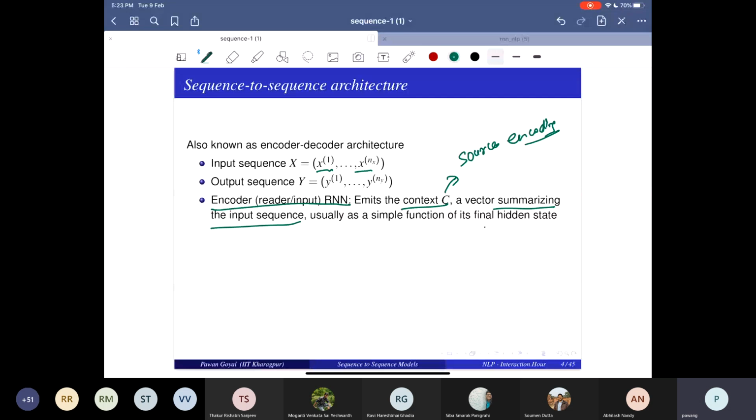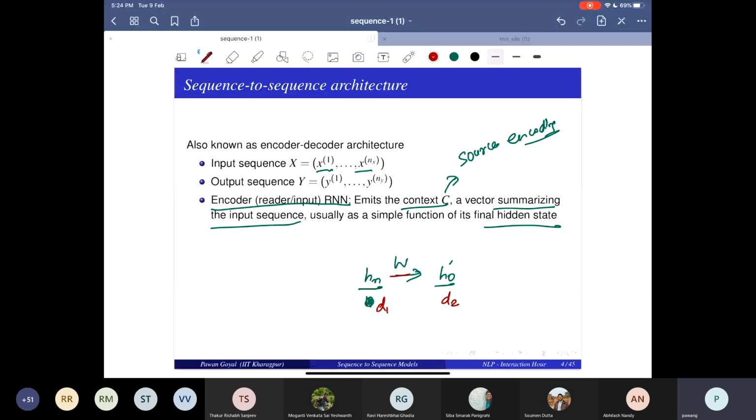This can be just the final hidden state or a function of the final hidden state. You may, for example, use another matrix to go from the final hidden state HN to something that is like an H0 for the next one, the decoding one. You can use a learnable parameter W, and this many times is useful. For example, both the hidden states may have different dimensions. This can be some dimension D1, and this dimension can be D2. If the dimensions are different for the two RNNs, you can just use a matrix to transform from one dimension to another dimension.